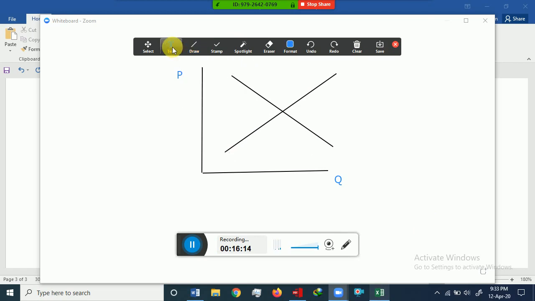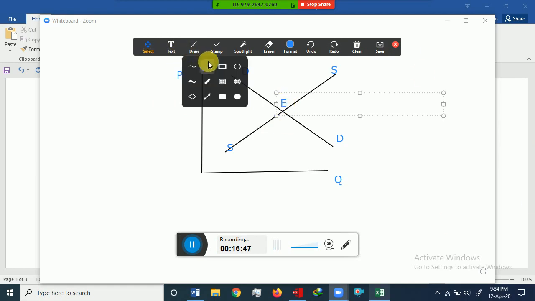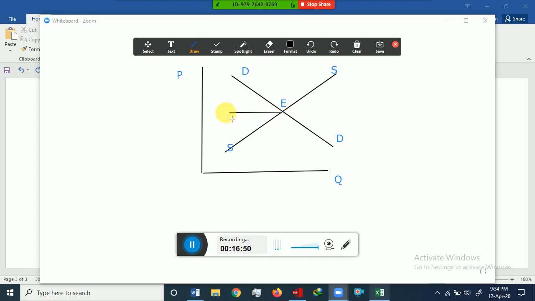So let's label the demand and supply curves. The initial demand curve is D, the initial supply curve is S, and both curves intersect each other at point E. So this is the initial situation, where P1 is the equilibrium price and Q1 is the equilibrium quantity.